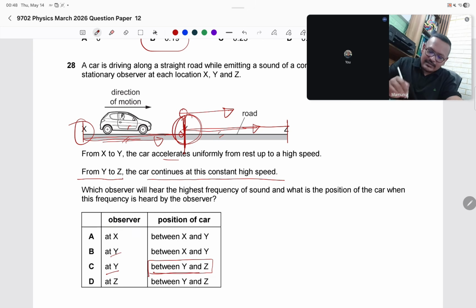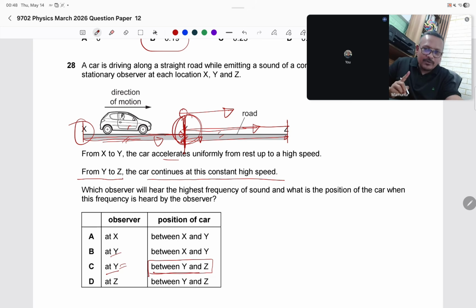See, the person will start hearing the same frequency from Y to Z. At Y, the frequency is maximum, but when the car just passes Y, the frequency will start to decrease. That is the point.